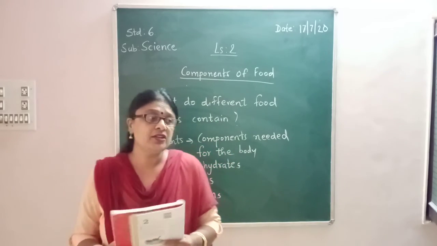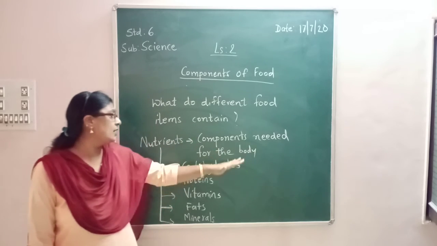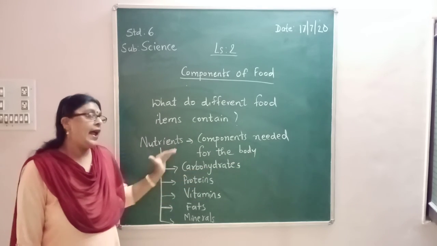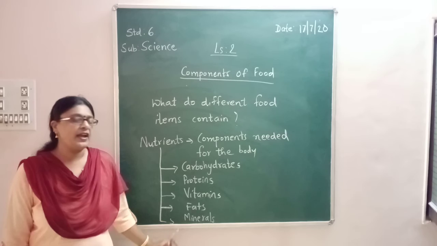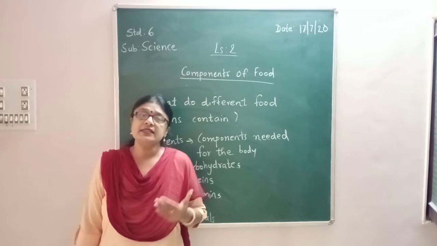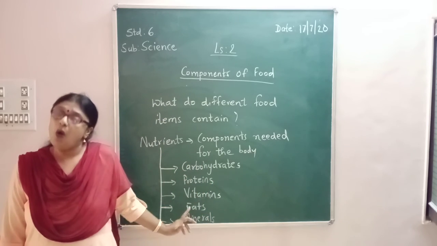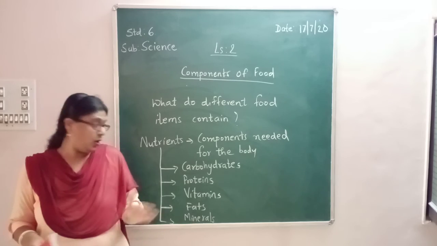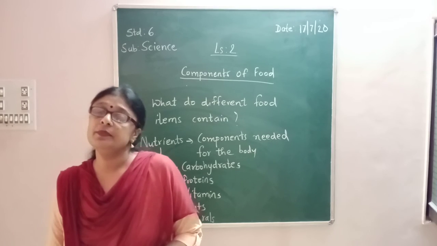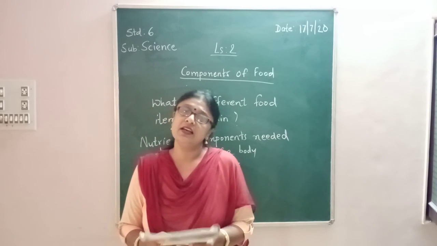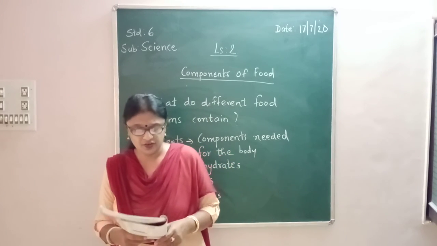So the first thing that we did here is the nutrients. What are nutrients? They are the components which are needed for the body. And which are the major nutrients? Carbohydrate, protein, vitamins, fat and minerals. So what we have to do is check, for each and every food item, whether that food item contains all the nutrients or not. And for that, what we have to do? We have to do some tests, right? That we will study in the next lecture. We will continue tomorrow with the test of carbohydrates and further. Okay, thank you.